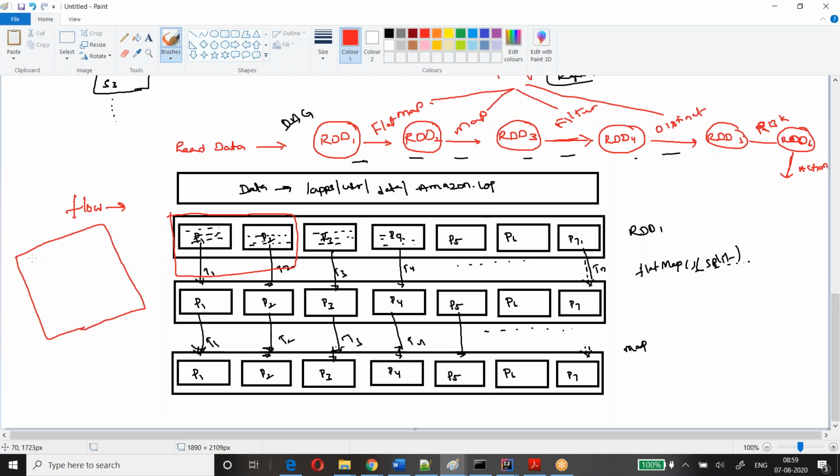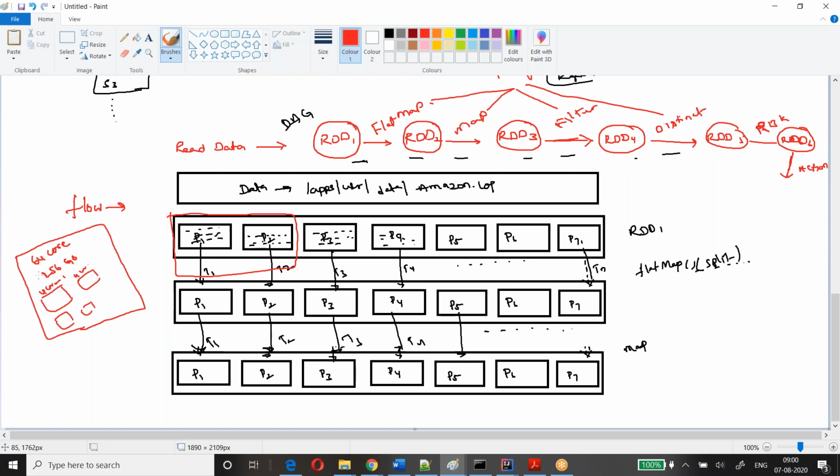It has 64 cores, 256 GB RAM, and 1 TB or 2 TB hard disk, or multiple hard disks. Now I can create small executors, small processes, with 4 cores and some GB of RAM each, like that.